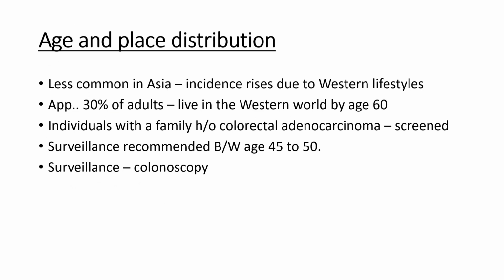These neoplastic lesions were less common in Asia, but now their incidence has risen due to the introduction of the Western lifestyle, like eating junk food and fast foods, etc. In the Western world, 30% of adults are living with these neoplasms by the age of 60, and whoever has a family history of colorectal adenocarcinoma should be screened.